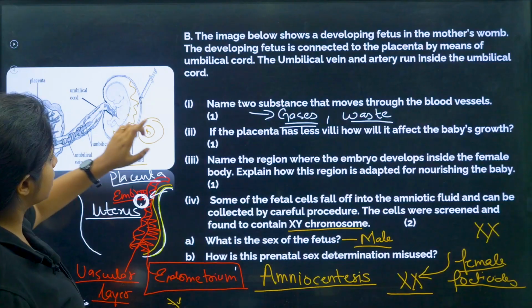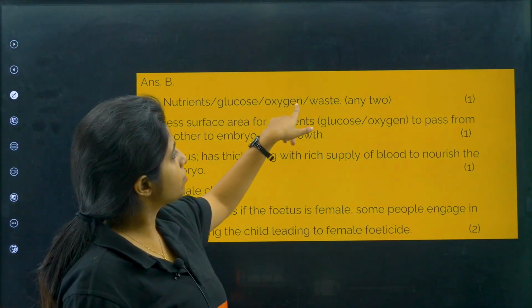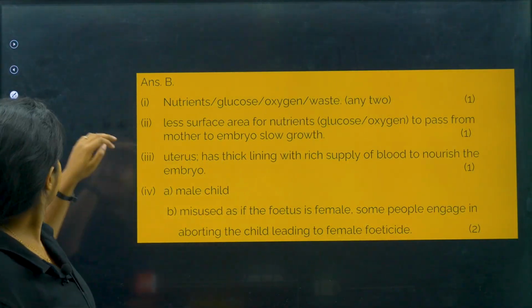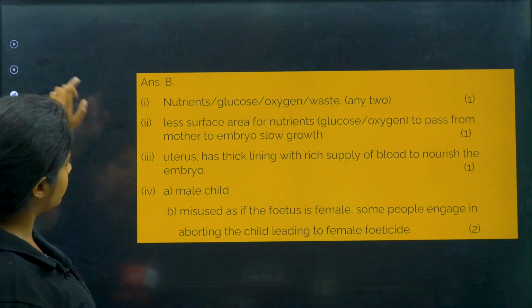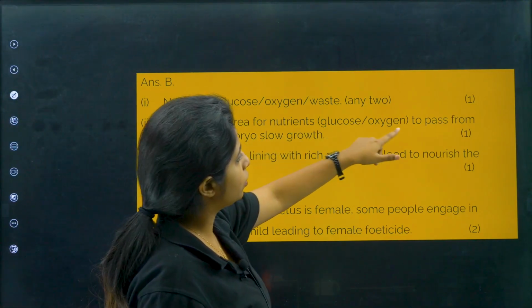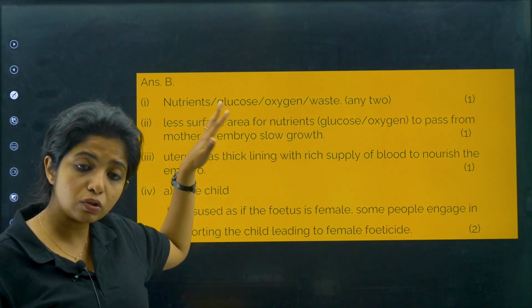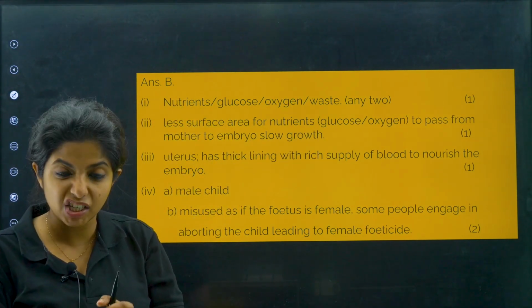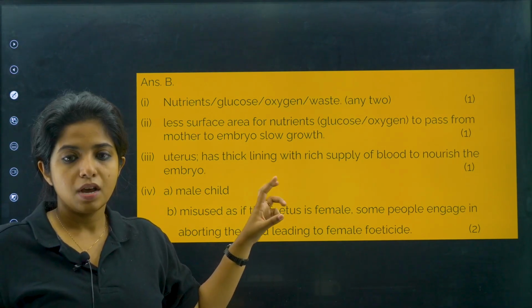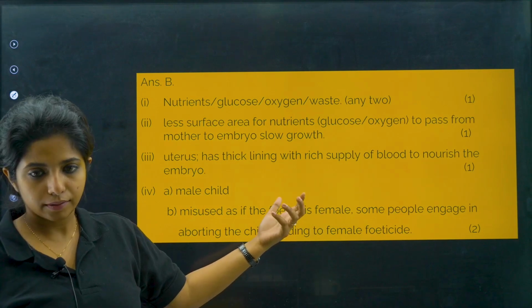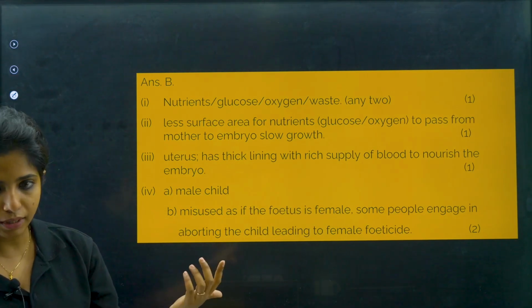Name two substances that move through the blood vessels. You have nutrients, glucose, oxygen and waste, any two you can mention. Now, if the placenta has fewer villi, how will it affect the baby's growth? Less surface area for nutrients to pass from the mother to the embryo, so slow growth will be there. It is not properly interdigitated, so the placenta formation won't be proper, and the exchange of gases and nutrients will also not be properly done.